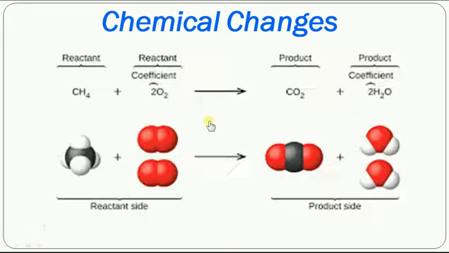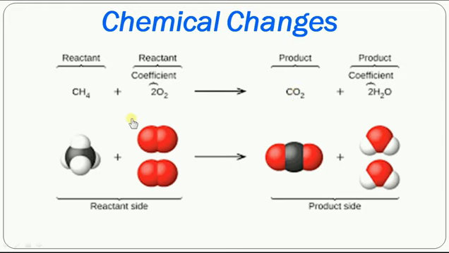Let's see some chemical changes. Now, what do you understand? This is a combustion reaction that I have given. CH4 is natural gas, methane. When methane is burned in the presence of oxygen, new products are formed: carbon dioxide and water. We call it a chemical change because a reaction is happening between these two substances, methane and oxygen. So it forms new products like carbon dioxide and water vapor.